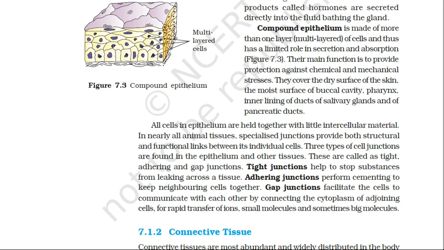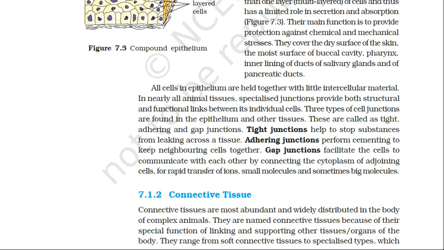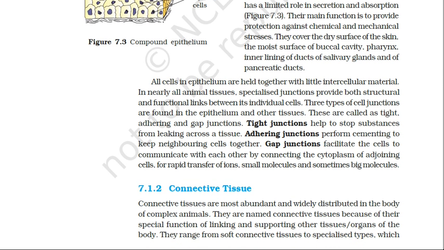Now we move on to the connective tissue. Now what is connective tissue? Connective tissues link and support other tissues and organs of the body. They are the most abundant and widely distributed tissues in the body of complex animals. The connective tissues are composed of cells, fibers, and matrix.